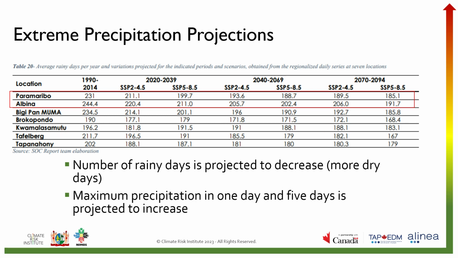Maximum one-day precipitation is projected to increase greatly for all locations, especially for maximum precipitation in 5 days. This, together with the decrease in number of rainy days, points to a change of the precipitation regime towards fewer but more intense precipitation events in Suriname.